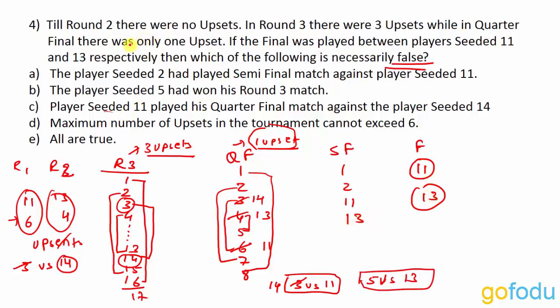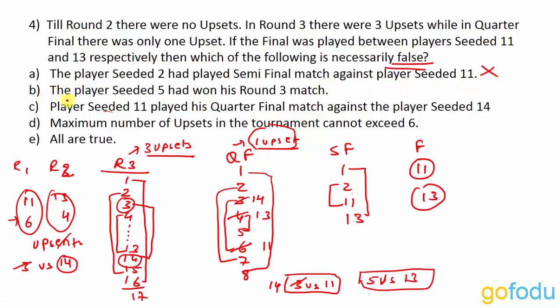So now let's look at the options that are given to us. Option A is the player seeded 2 had played his semi-final match against player seeded 11. So in semi-finals 1 will be playing against 13 and 2 will be playing against 11. So it is a clear possibility. So this cannot be necessarily false. So this is not the option that we are looking for.